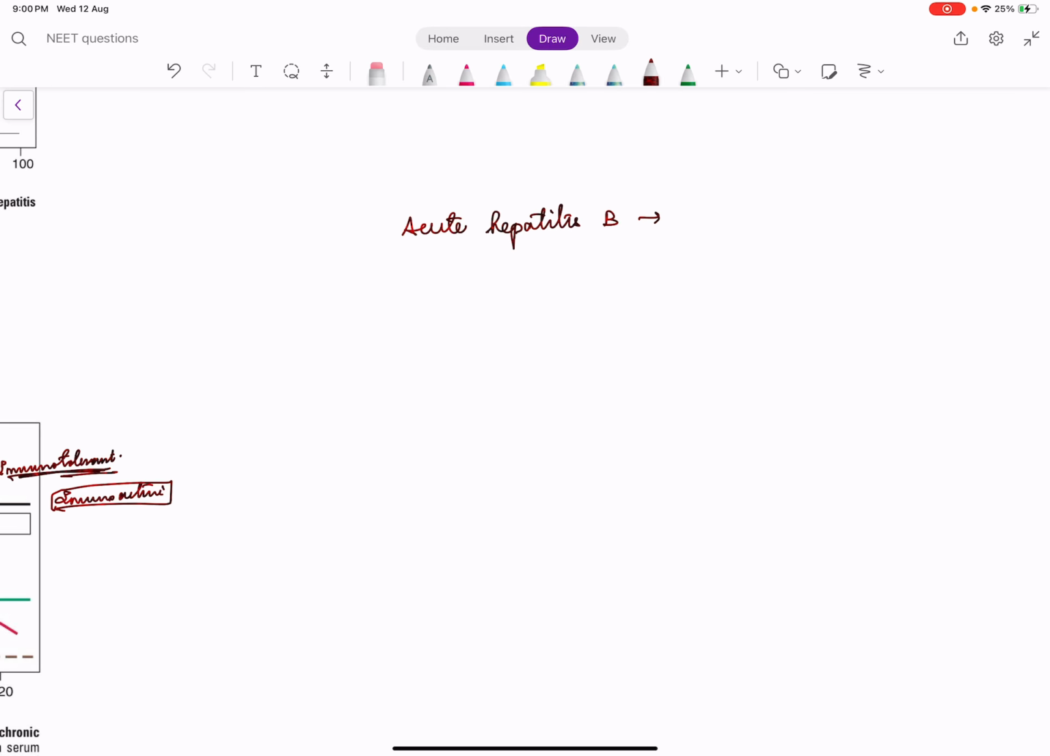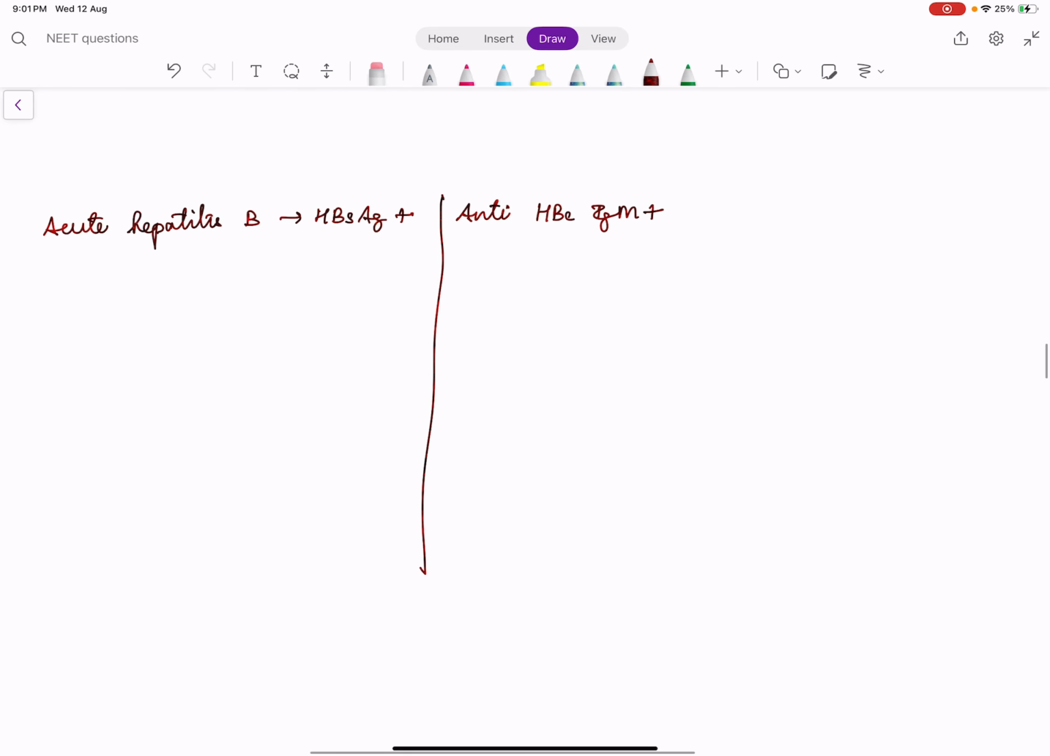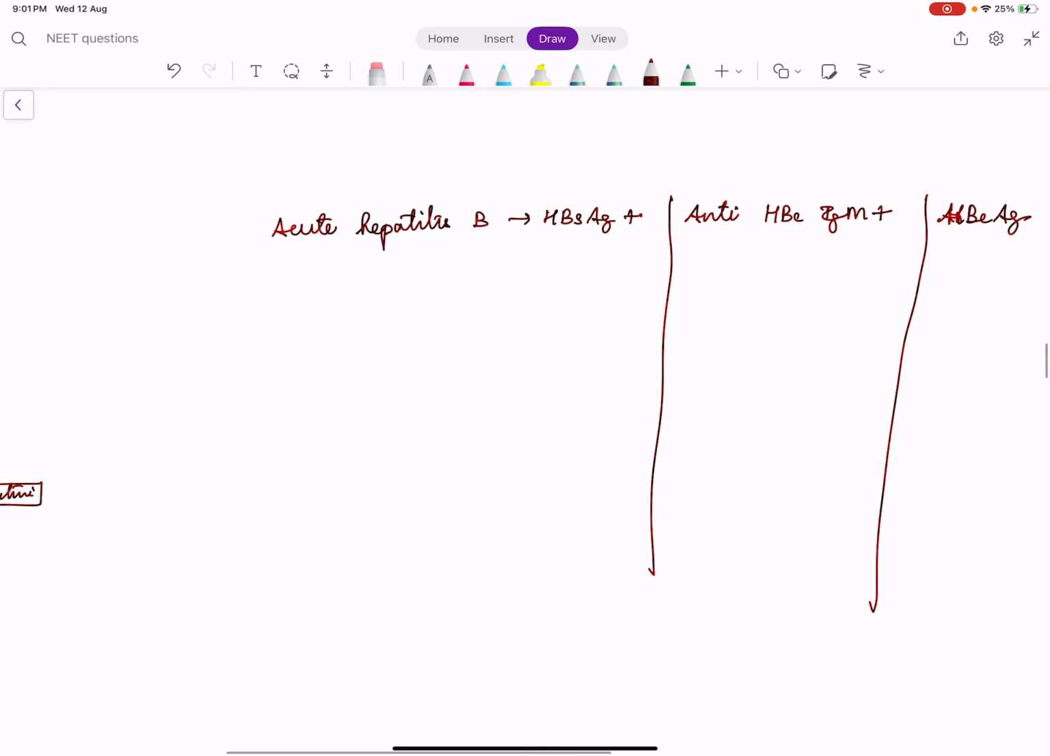In acute hepatitis B, HBsAg is positive. Anti-HBc IgM is positive. And HBeAg is positive because there is active replication. Right?